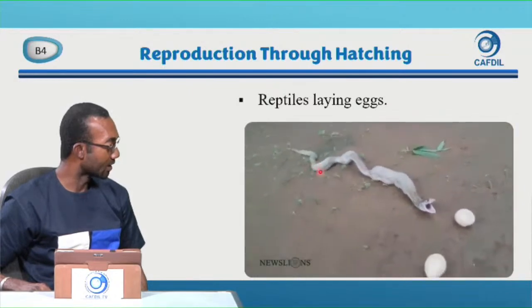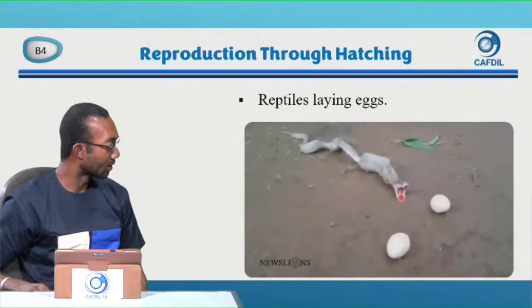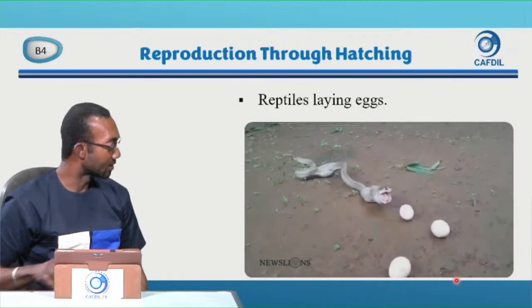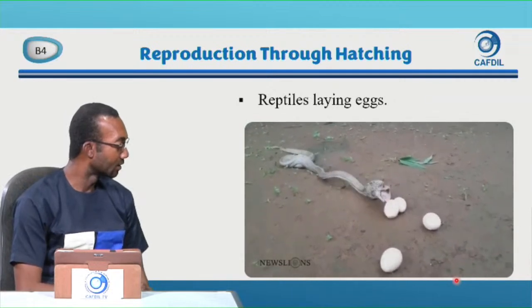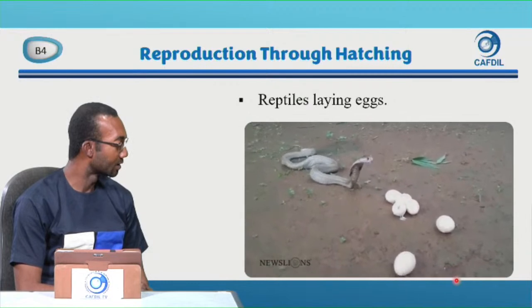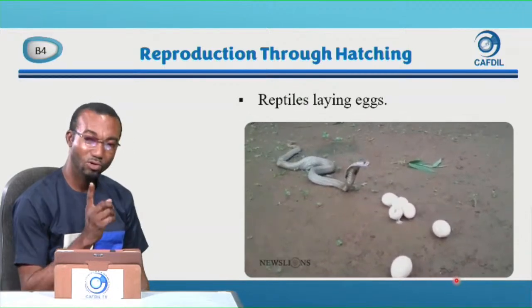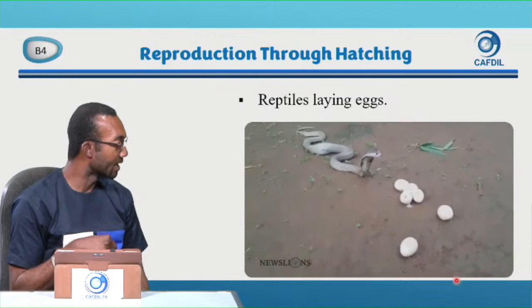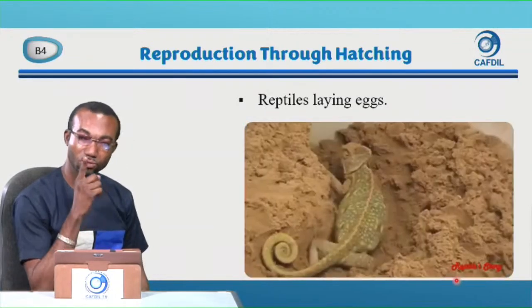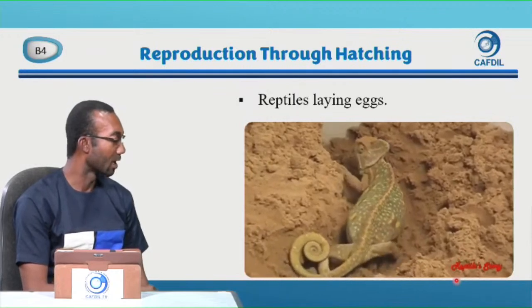They are coming, they are all coming, one by one. This is the 3rd one. This is the 4th one. 5th one. 6th. Yes. So not all snakes lay eggs through their cloaca. Some also lay eggs through their mouth.